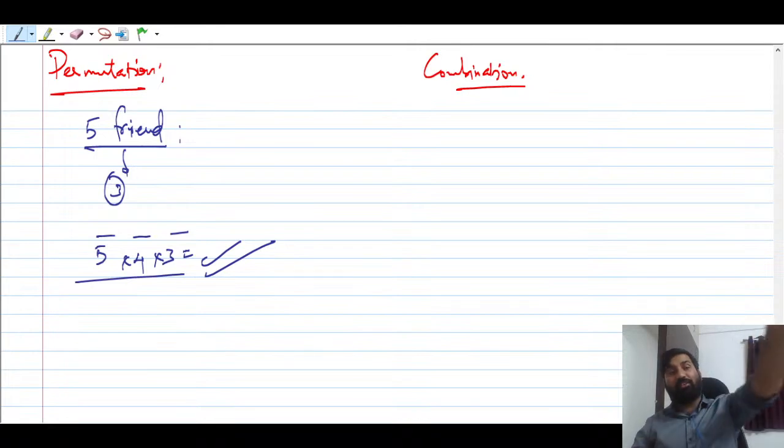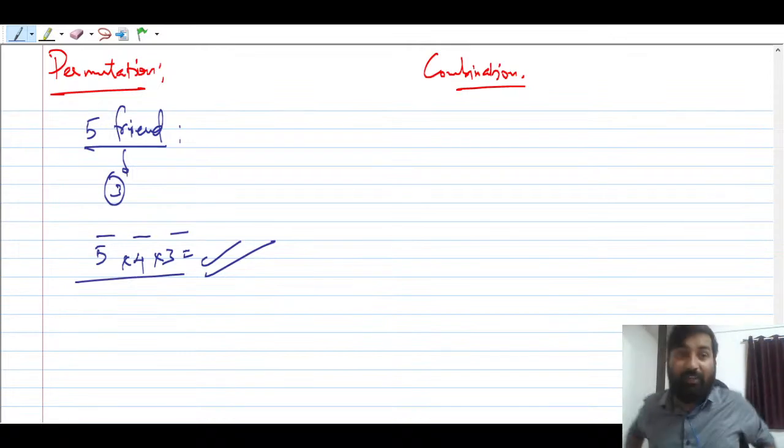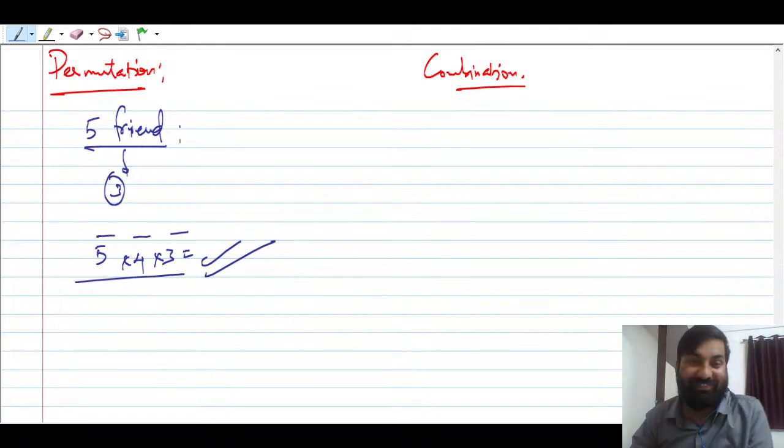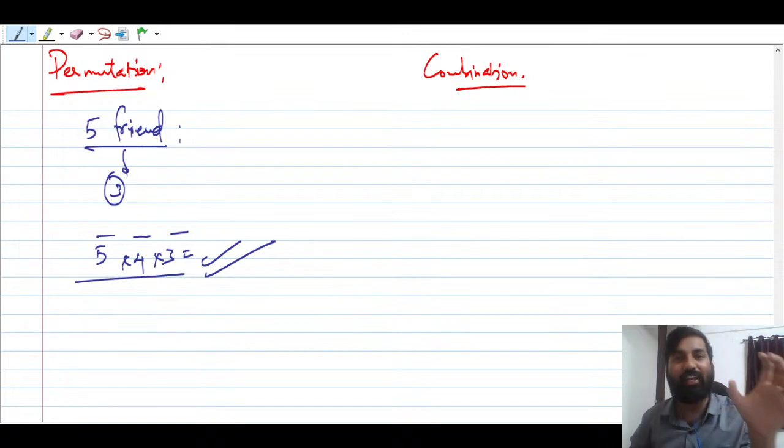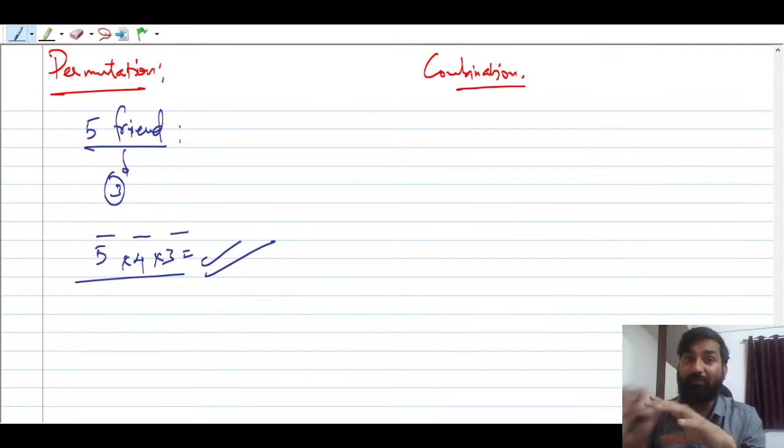बट अगर आपको केवल 3 लोग लेना है, only 3 people you have to take, out of 5 you have to only take 3, you don't have to arrange them, that is called combination. ठीक है? So in permutation, order is very important. Remember, order is very important. अगर कोई बोलता है ABC, so BAC is a very different thing, in case of permutation. But combination में order से मतलब ही नहीं है. You have to only select, ABC or BAC, whatever you say.